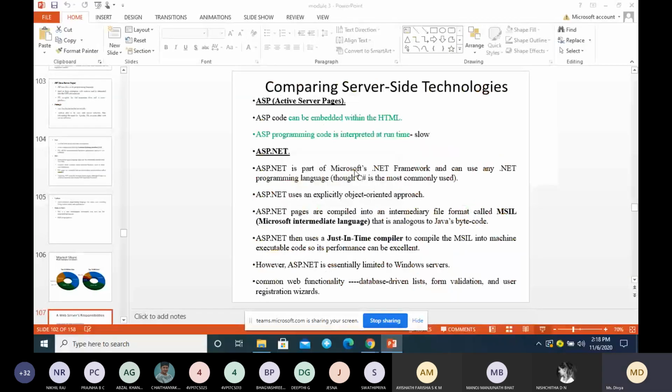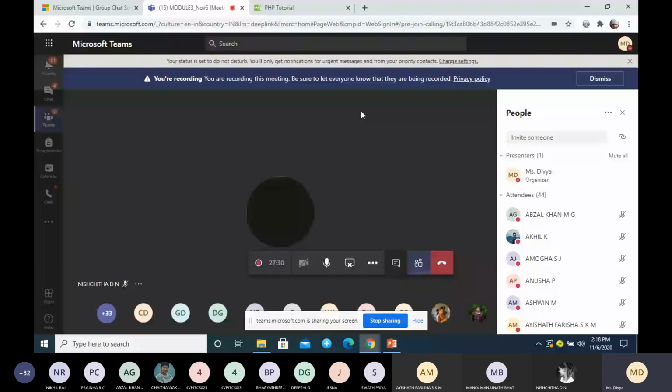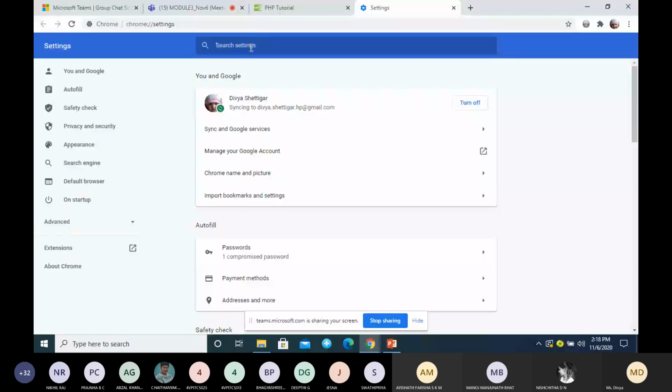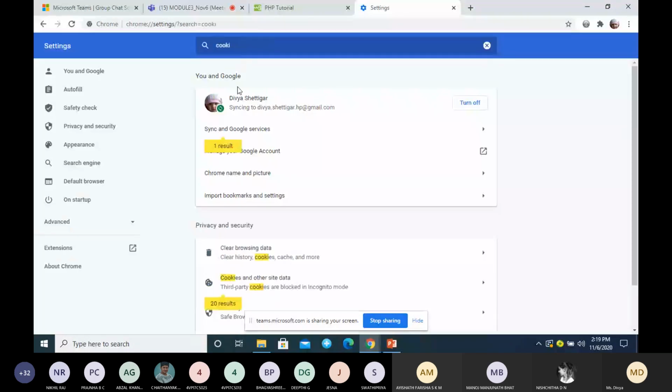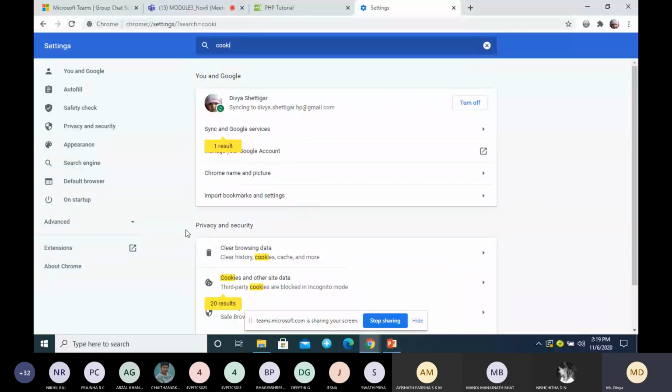So in the web servers, if you go to the settings, you can see here you will be having cookies. Cookies will be having data, different site information. One example is you will be visiting your shopping site today, and next you will be adding some item to the cart. When you visit the same website next time, maybe after 2 days, it will show that,